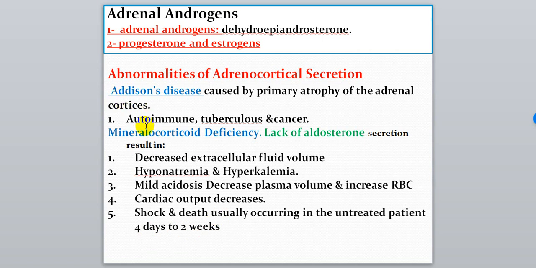So Addison disease occurs if there is deficiency in aldosterone, if there is deficiency in mineralocorticoid hormones. And these are the symptoms or signs of Addison disease, all of them related to the deficiency of aldosterone. You can understand them when you remember the effect of aldosterone. If there is no aldosterone, any effect produced by this hormone becomes reversed, and that will lead to death if there is no aldosterone treatment.